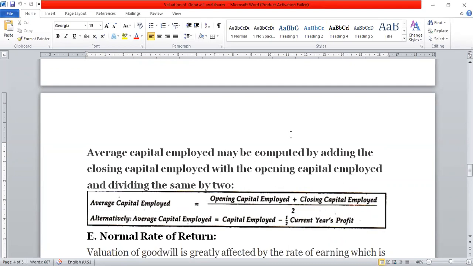But if the information is available, average capital employed is calculated as opening capital employed plus closing capital employed divided by 2, or capital employed minus half of the current year's profit. Any one of the formulas you can apply. If we cannot apply these two formulas, remember that capital employed is considered as average capital employed itself. And as per this, you have to give a note that you have considered capital employed as average capital employed.